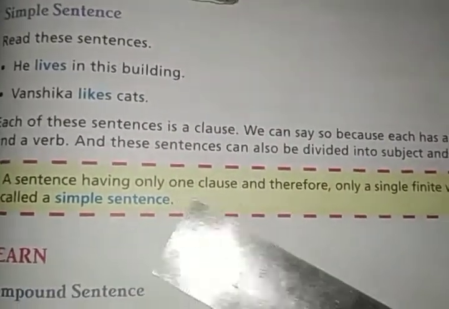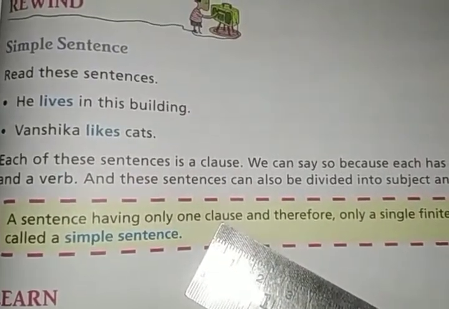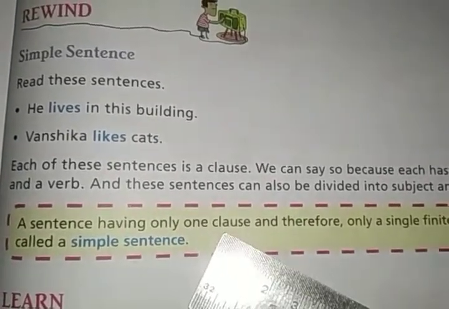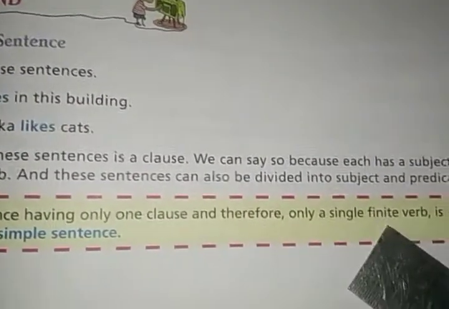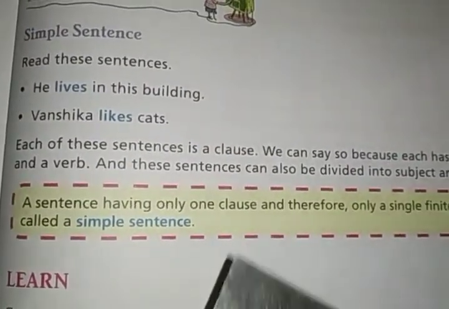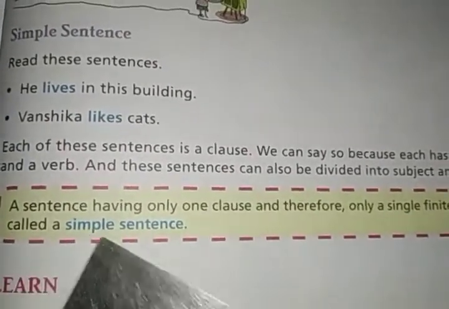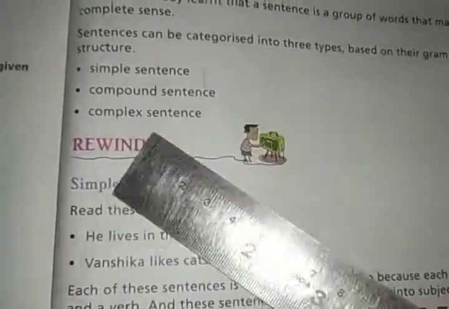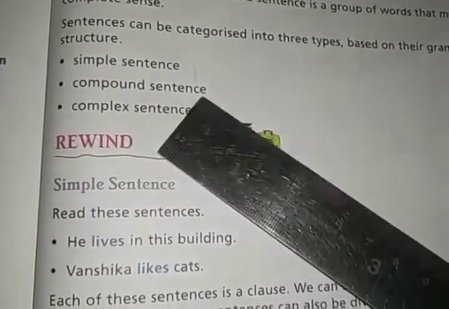A sentence having only one clause. Clause we understand, no? A group of words that has a single subject and a single verb is a clause, right? So a clause which has a single finite verb and a subject, and we can identify the subject and predicate in the sentence, then we'll call it a simple sentence. Clear? So after the simple sentence we are going to understand the compound sentence, the second type of sentence.